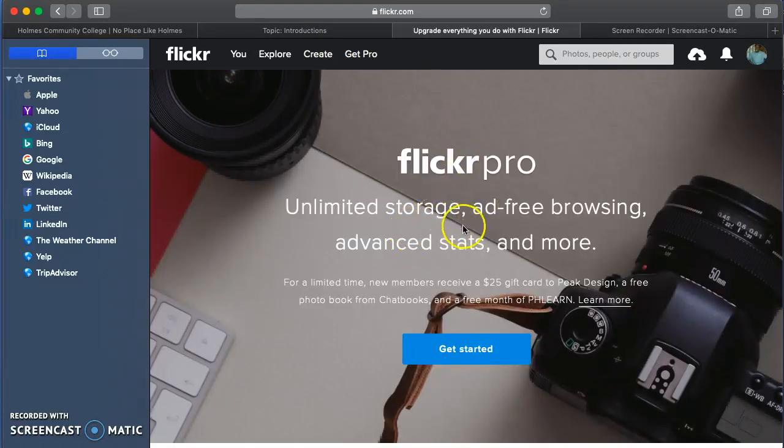Unlimited storage. So I currently have 1,000 photos and videos, but this is unlimited photos and videos. Ad-free browsing, so no more ads. Advanced stats, you get more detail and more things you can do and more. And that's how you do that.